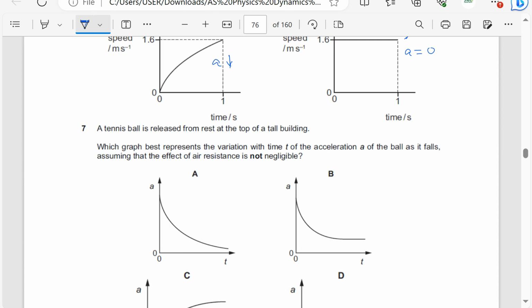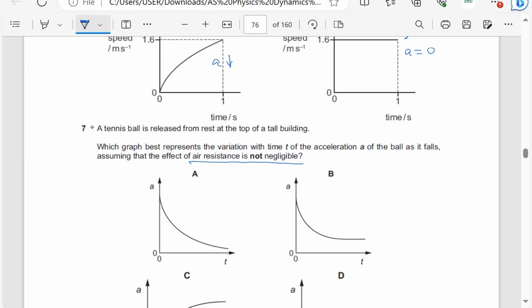A tennis ball is released from rest at the top of a building. Which graph best represents the variation with time of the acceleration a of the ball as it falls, assuming that the effect of air resistance is not negligible? So there is air resistance.